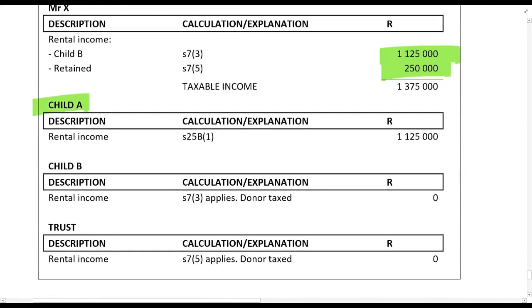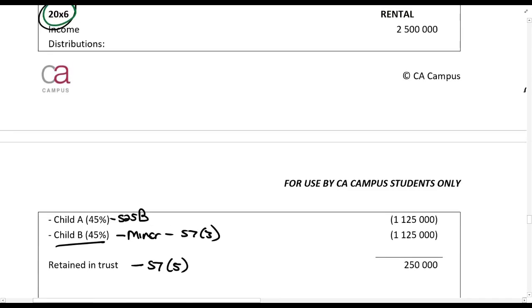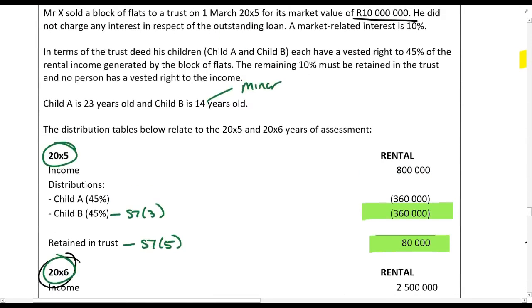Right, and child A, taxed on his own, in terms of section 25B, and the trust and child B are not. And that is the Woulidge limit, guys. So, like I said, it's a principle that you have to understand there. Please do work for these questions, but it should not be the end of the world.